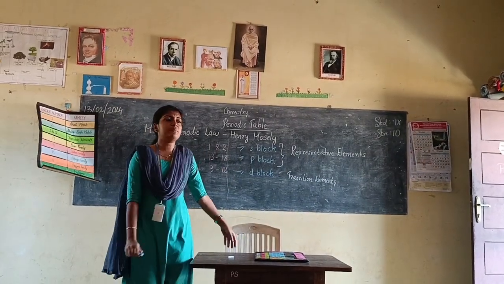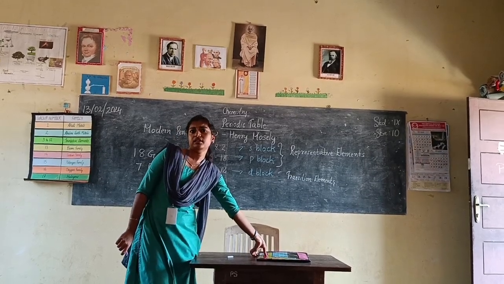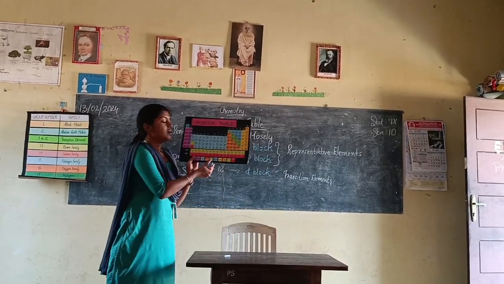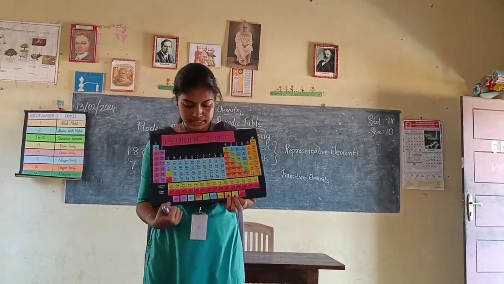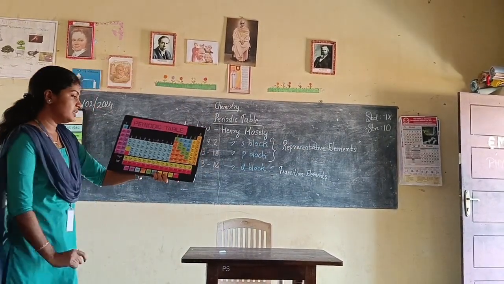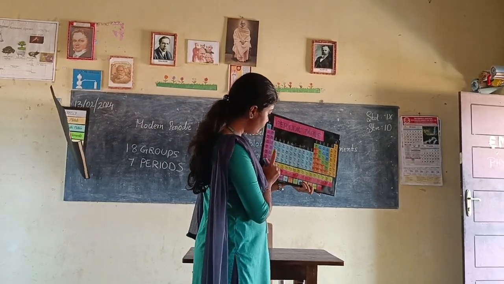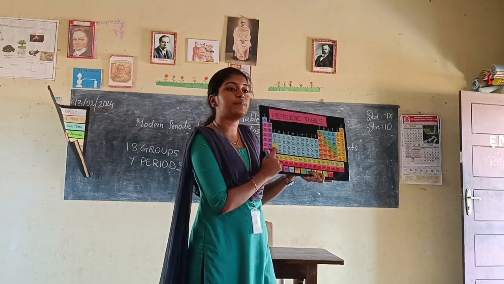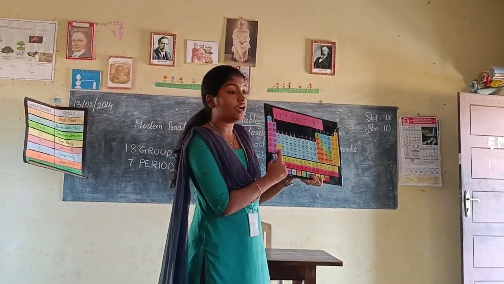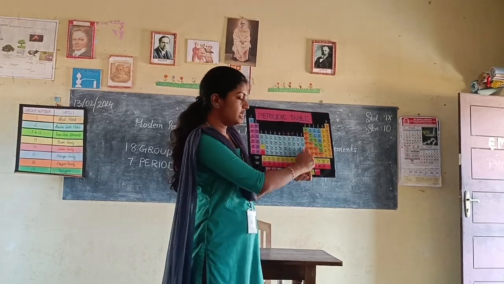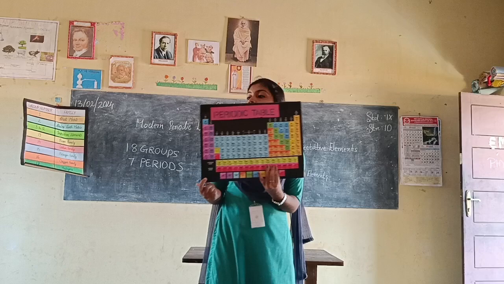Is there any other elements pending in the periodic table? Yes, there is. At the bottom there are some elements which we have not discussed yet. Look here, 57 to 71 are not represented in the transition elements, and 89 to 103 are also not discussed in the transition elements. They are provided a separate place in the periodic table.